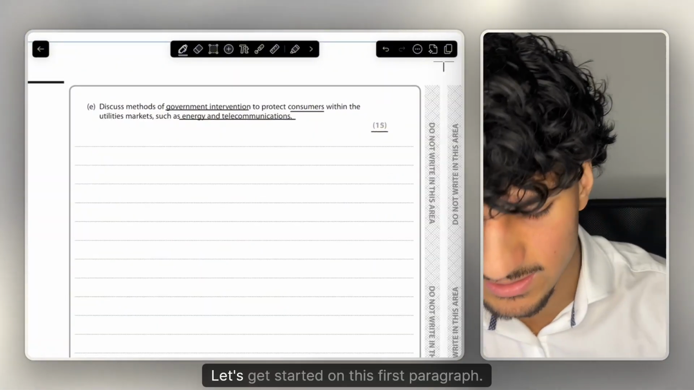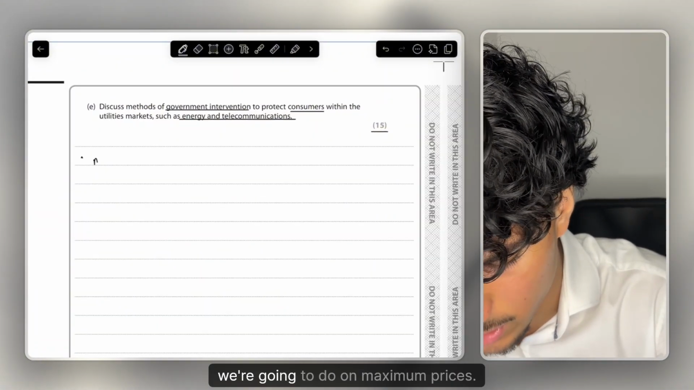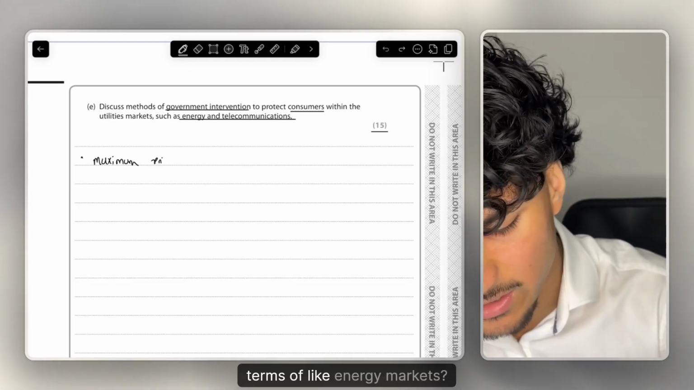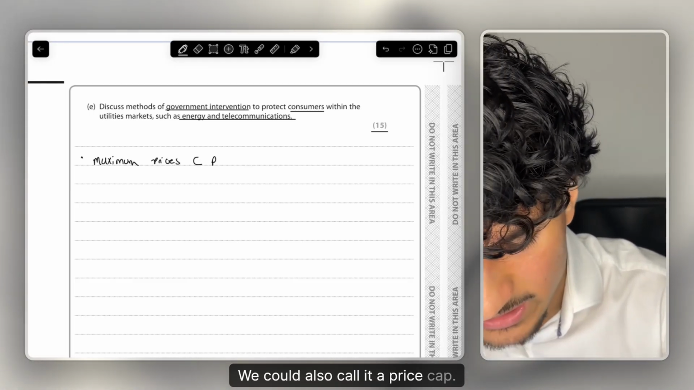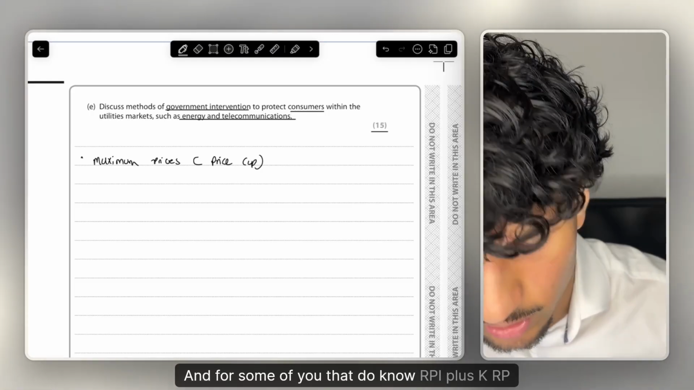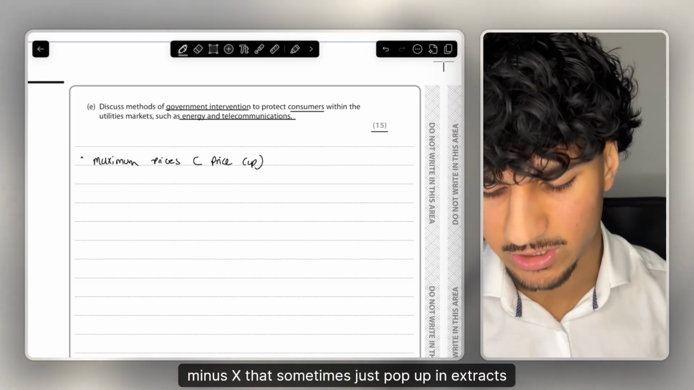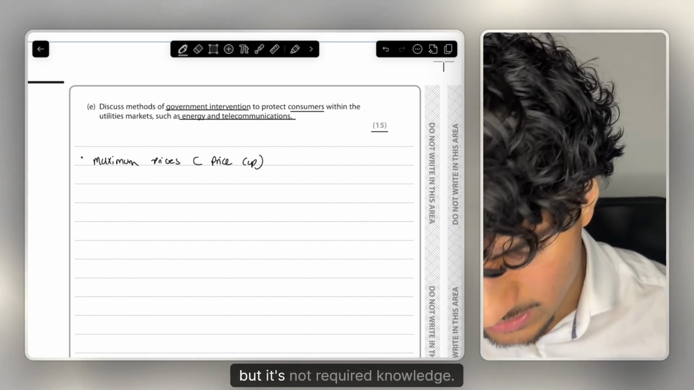But now let's go into depth with these paragraphs and let's see how I would write these out. Let's get started on this first paragraph, and like I said, we're going to do it on maximum prices. And what else can we call a maximum price in terms of like energy markets? We could also call it a price cap. And for some of you that do know, RPI plus K, RPI minus X, that sometimes just pop up in extracts here or there. So that's a good thing to know, but it's not required knowledge.